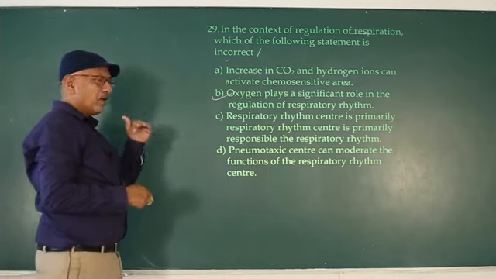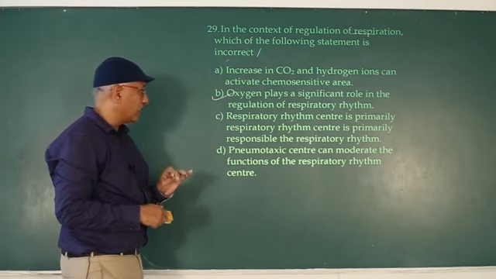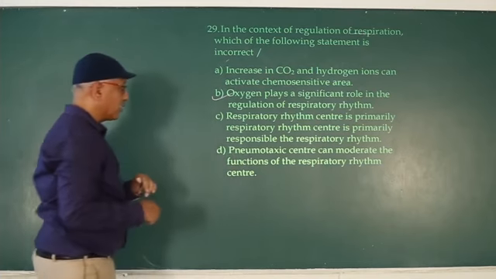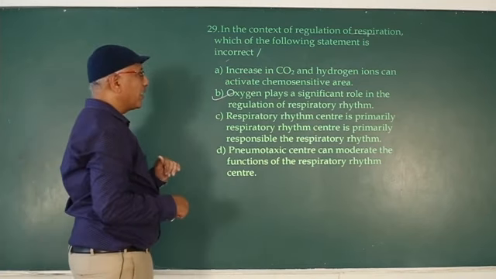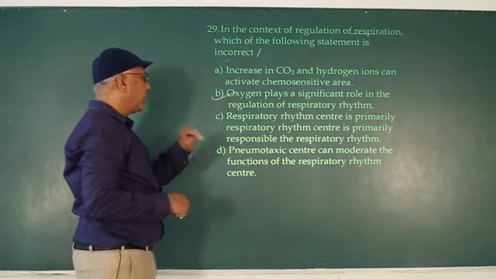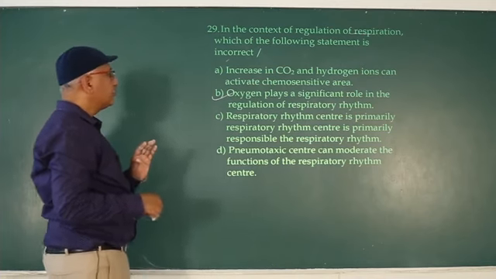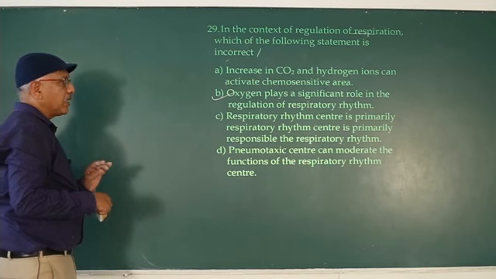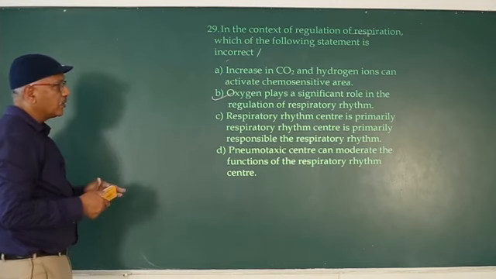Next one. Respiratory rhythm center is primarily responsible for respiration. Repeated, same point.